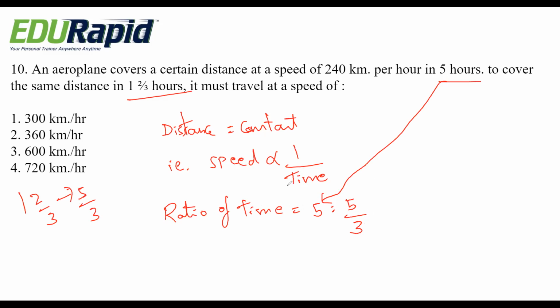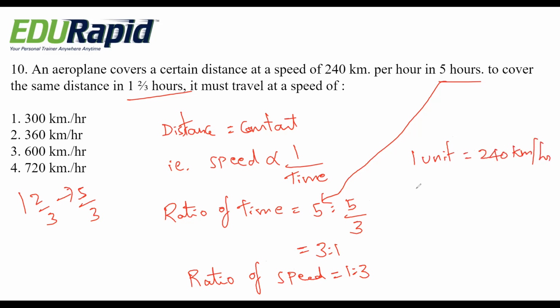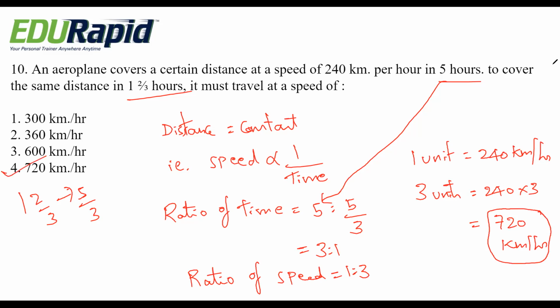Okay. That means it becomes 3 is to 1. Okay. If you further simplify, ratio of time becomes how much? Sorry, speed becomes vice versa. 1 is to 3. Okay. For 1 unit, they were given 240 kilometer per hour. For 3 units, 240 into 3. That means 720 kilometer per hour. Option 4, 720 is the right answer.